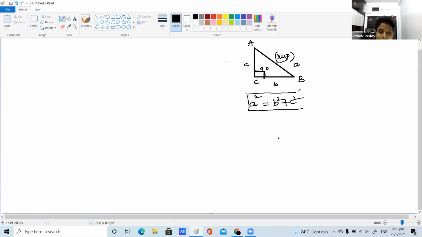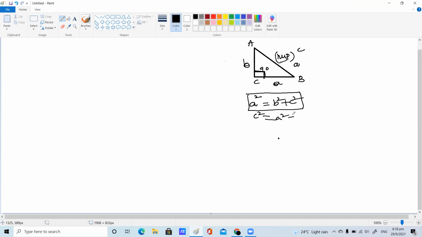Ma'am, you told like C square is equal to A square plus B square. Anything, children, it is the same. Suppose you are taking AB as the hypotenuse, you can go with C square equal to A square plus B square. All are the same, children. Ma'am, I wrote it like B square is equal to C square plus A square. Is that correct? Then you are writing hypotenuse as B, right? Yes, ma'am. If you take hypotenuse as B, you can take B square, right, children? Nothing to worry. Whatever sides you mention for hypotenuse, hypotenuse square is nothing but the sum of squares of legs.